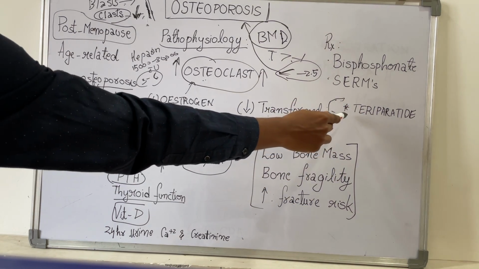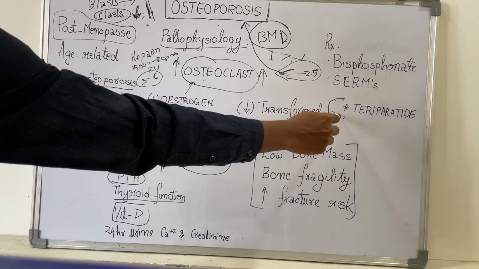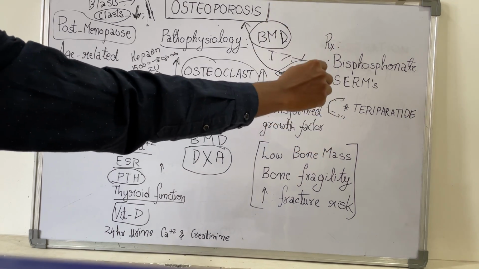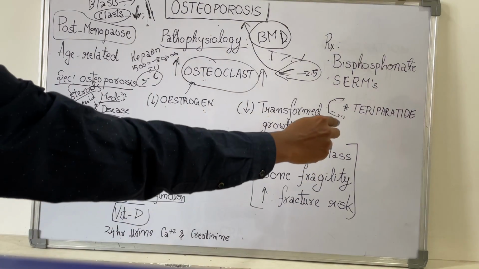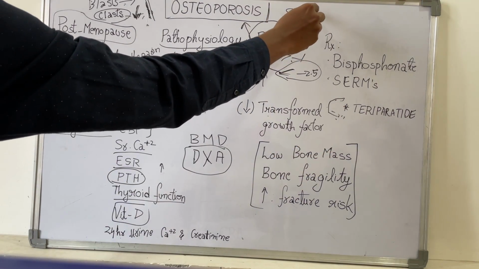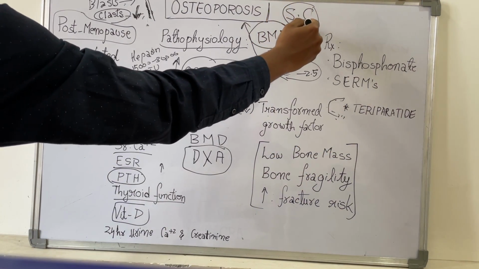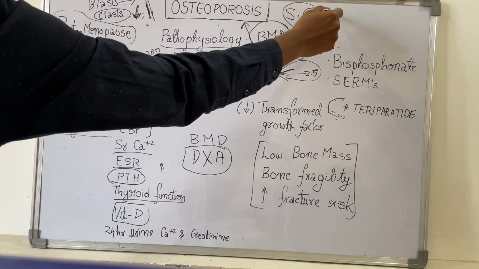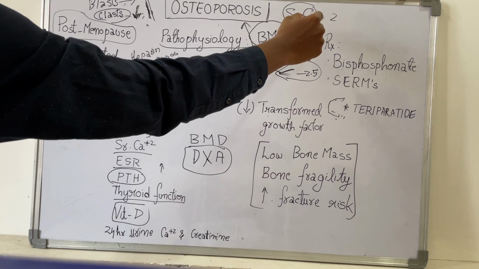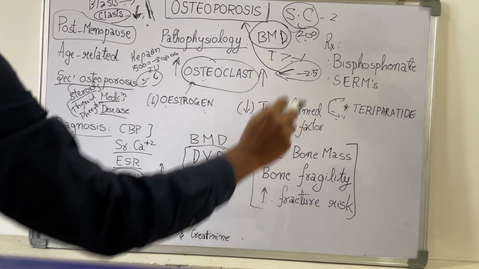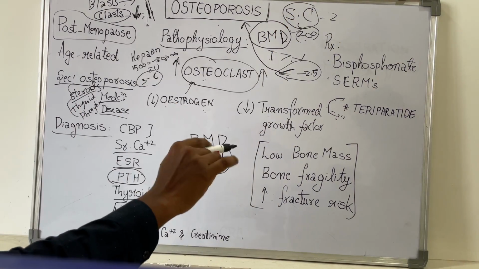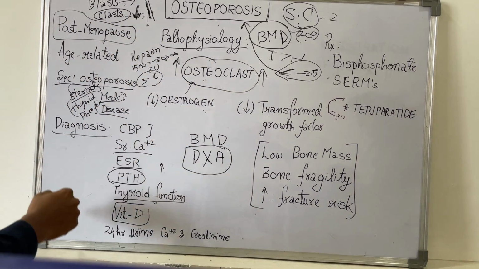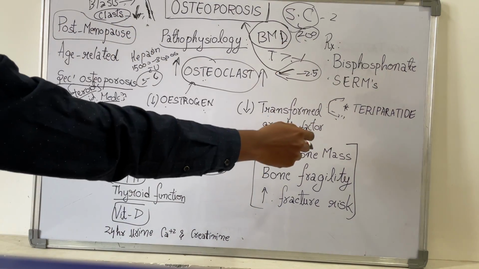Teriparatide. The patented formulation of teriparatide is very costly, around 25,000 per injection. Teriparatide will be given as a subcutaneous dose. They will be giving it for around 6 months to 1 year, and if required it can be given up to 2 years. The dose will be around 200 units per day. So this is a simple explanation of osteoporosis: the pathophysiology, causative factors, diagnostic tests, and treatment. Thank you.